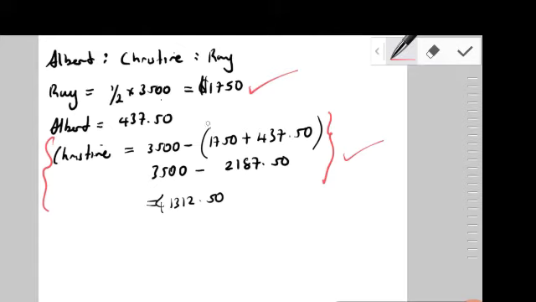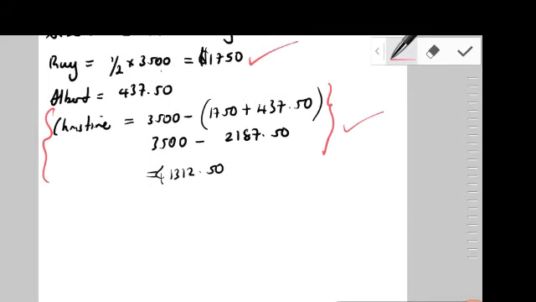And if this was like whole numbers, like say, okay, so like this is 1,750. If this was like, say, for example, $440, and this would have been like $1,350, it would have been easy to cancel out. But the way that I'm going to show you how to do this here is that we're going to convert each of these amounts of money that each person received into a percentage, and then we're going to cancel it out. Okay, so percentages will give us whole numbers. Let me demonstrate what I'm talking about here.